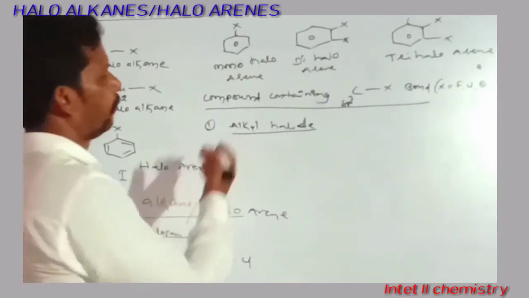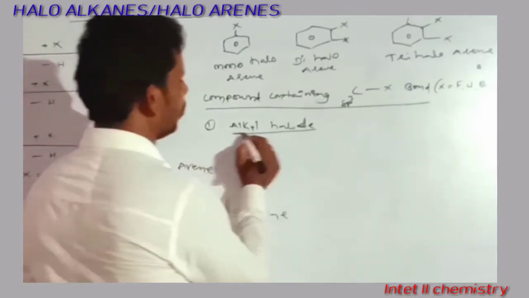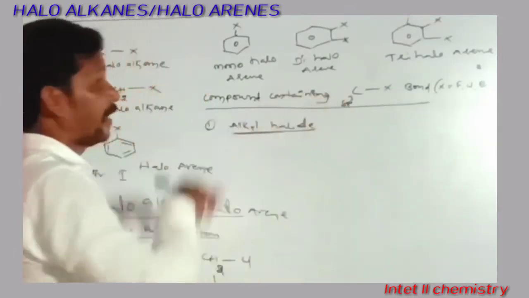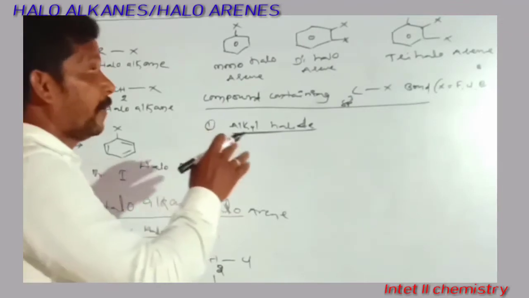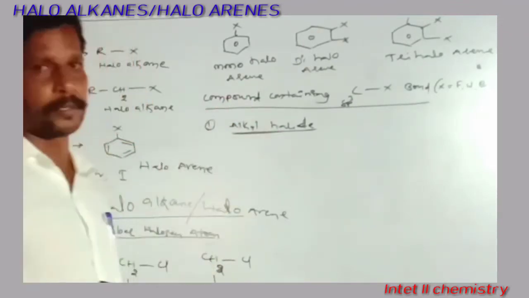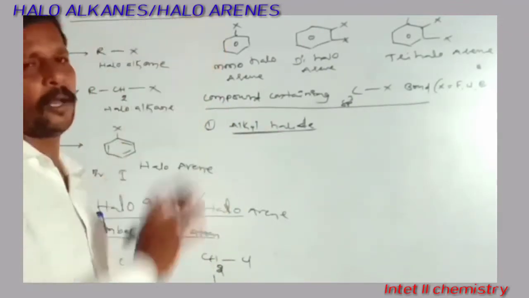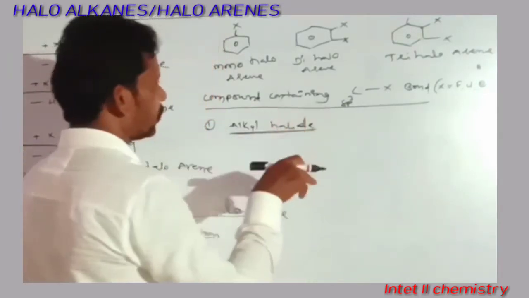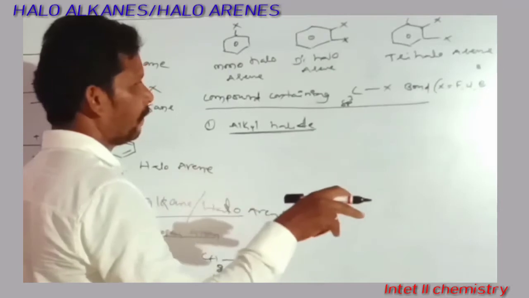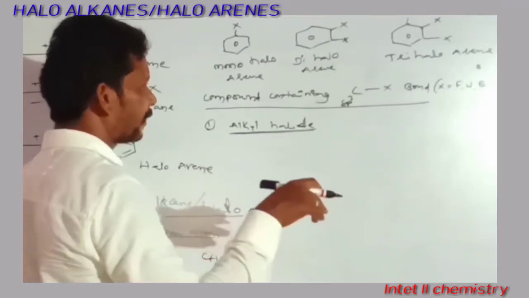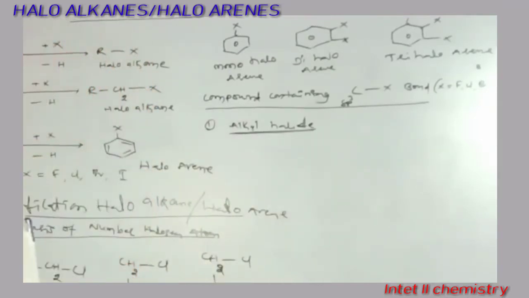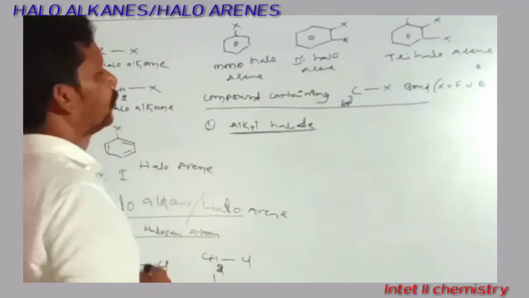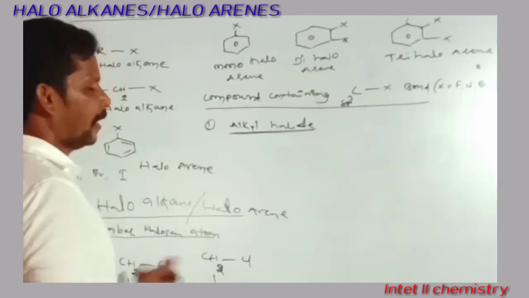Here we are only discussing monohalogen compounds, not dihalogen and trihalogen compounds. So compounds in which the halogen atom is attached directly to the sp3 carbon are called alkyl halides.